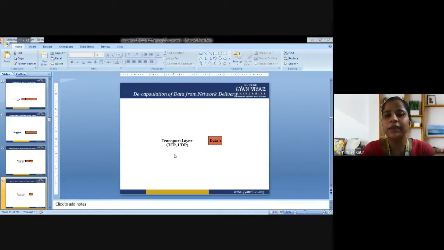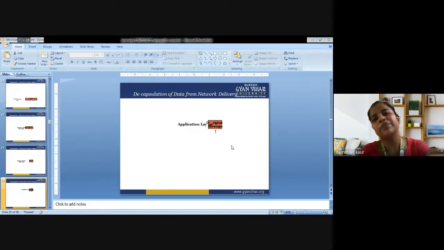So that is why it is left with data only. Now the application layer will receive the original message that has been processed after passing through all the layers of the protocol. So in this manner, this protocol works.